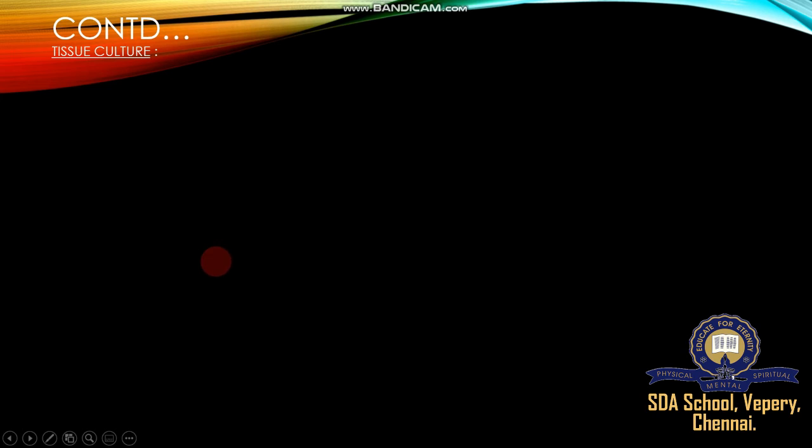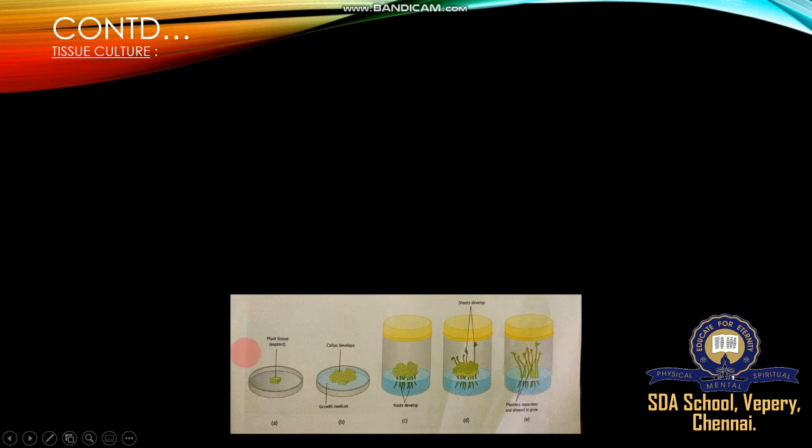The next method is called tissue culture. What is tissue? A group of cells performing a particular function. We culture this tissue for the development of new plants. The definition is transferring a definite plant tissue to a culture medium in a culture vessel, with the top of the culture vessel covered with a cotton plug.